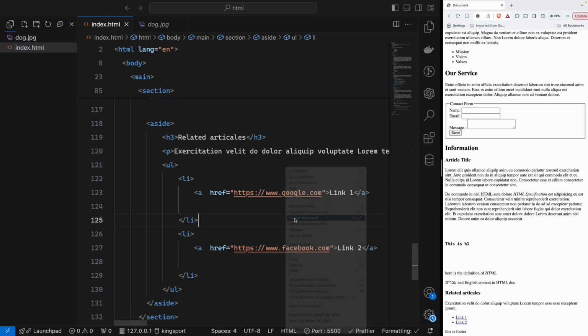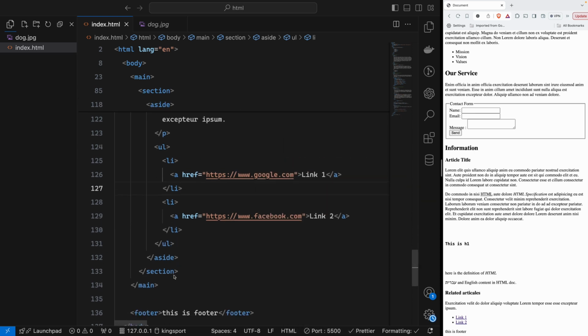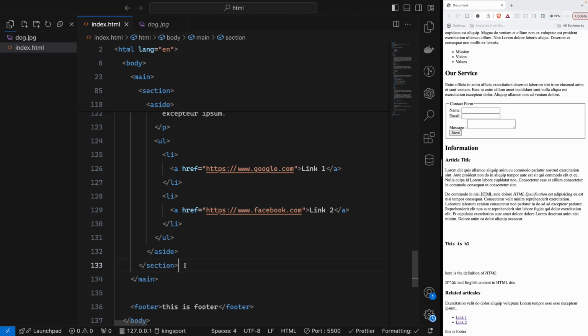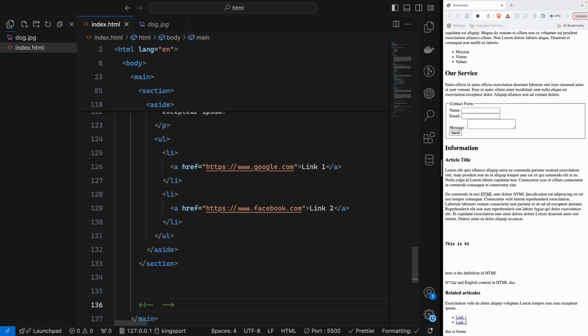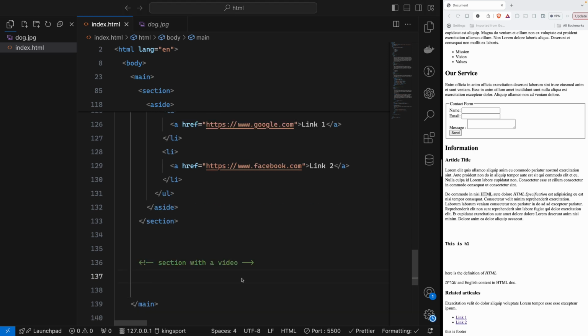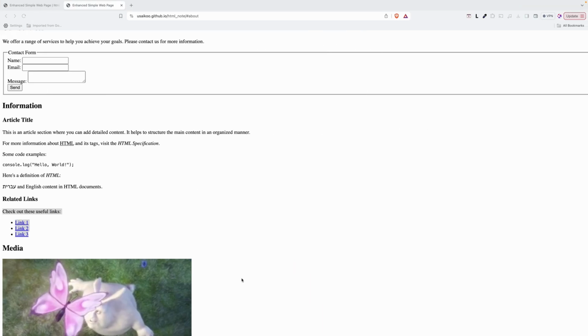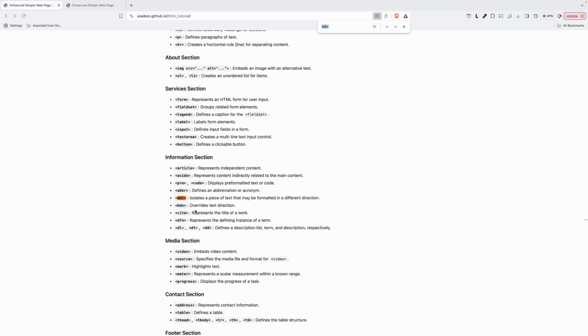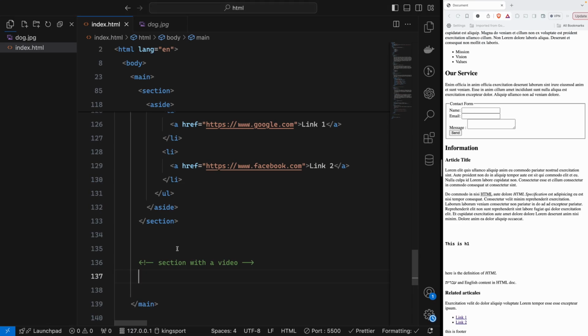Okay, so we will create the section with the video. Under that section, we can comment: section with a video. With a video, it is very simple. For the video, HTML introduces the video tag. I will show you the video. That video tag embeds the video content. It is very simple, like we will have the video tag here.